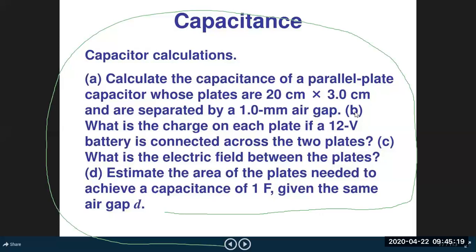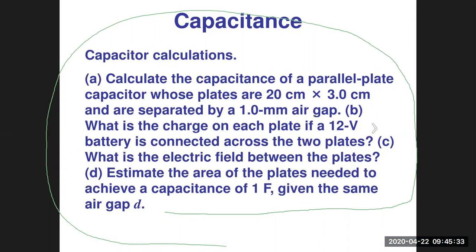Now, next one: what is the charge on each of the plates of the capacitor if a 12 volt battery is connected over it? So far you know that C equals Q by V, and C is already calculated in part A, and V is given in the question as 12 volts. Then Q equals C into V. So we can calculate the charge.